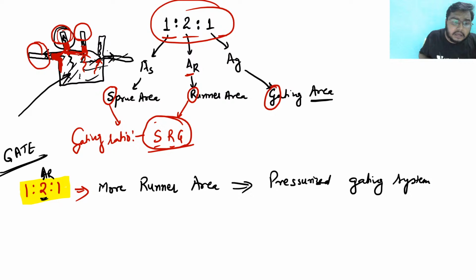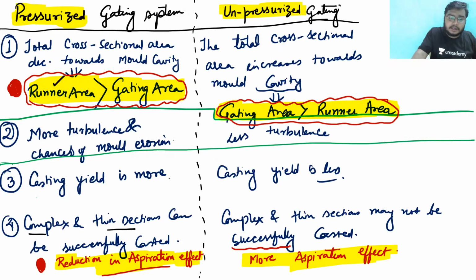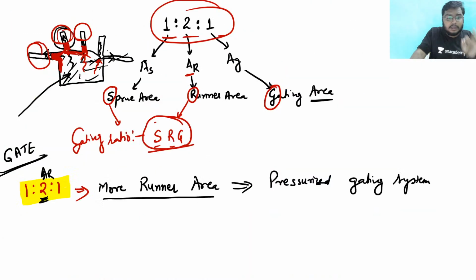पहला मीनिंग मैं ये निकालूंगा, that my runner area is more. See here, if my runner area is more, it simply means that it is a pressurized gating system. If runner area is more, it means it is a pressurized gating system, and hence my aspiration effect will be reduced. इन तीन चीजों को दिमाग में याद रखना है कि